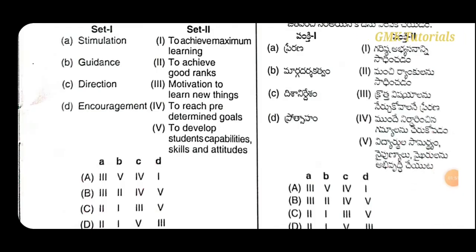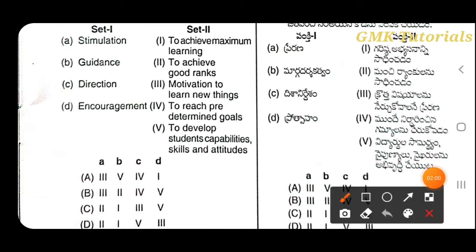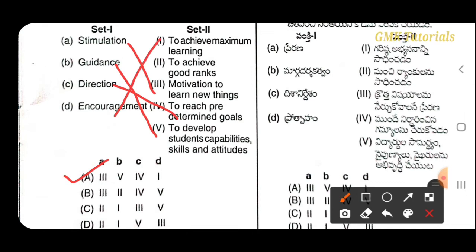In set 1: stimulation, guidance, direction, and encouragement, and set 2 is related to the terms in set 1. So we have to identify. In set 1, stimulation is the motivation to learn new things, guidance is to develop student capabilities, skills, and attributes. So option A is the right answer. Direction is to reach the determined goals, and encouragement is to achieve maximum learning.